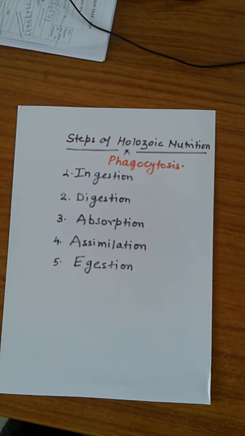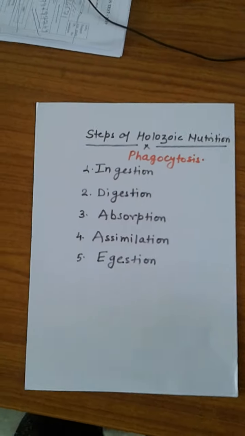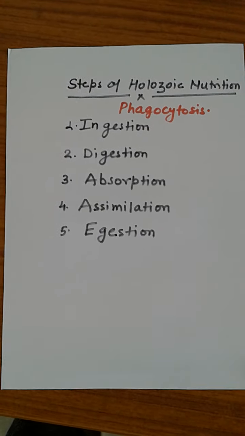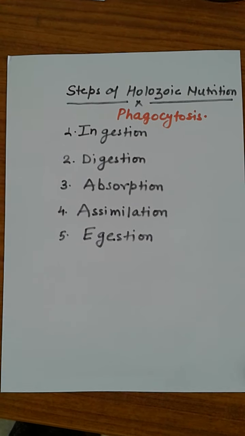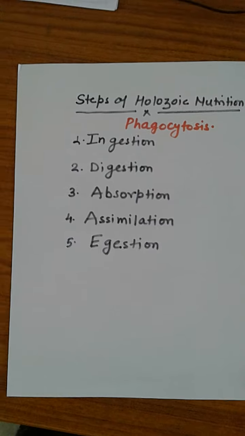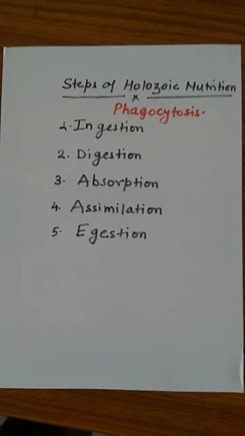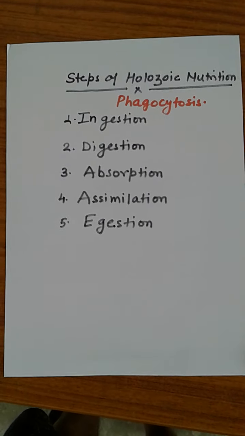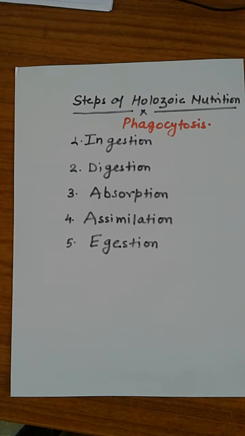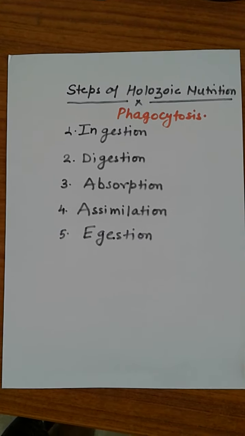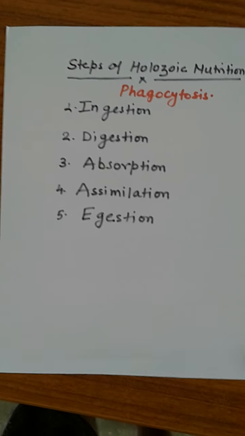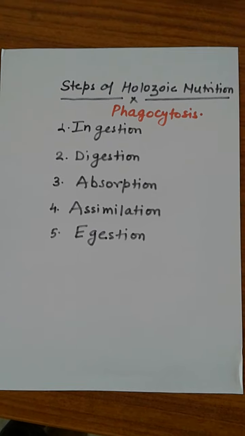Now we study the detailed structure of holozoic nutrition. Holozoic nutrition is found in amoeba. Amoeba is a unicellular organism that absorbs solid food particles with the help of pseudopodia, which is called phagocytosis. Phagocytosis is found in amoeba.